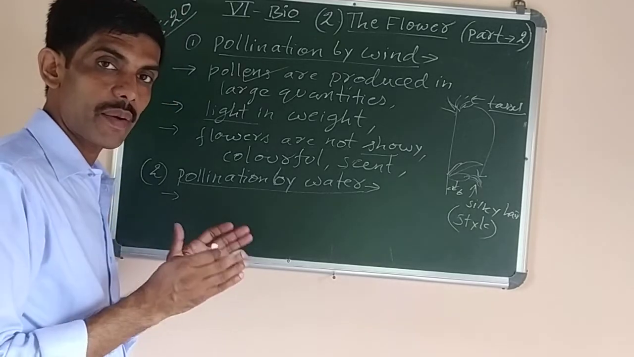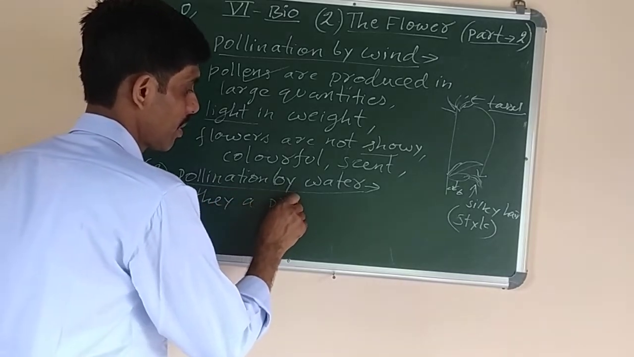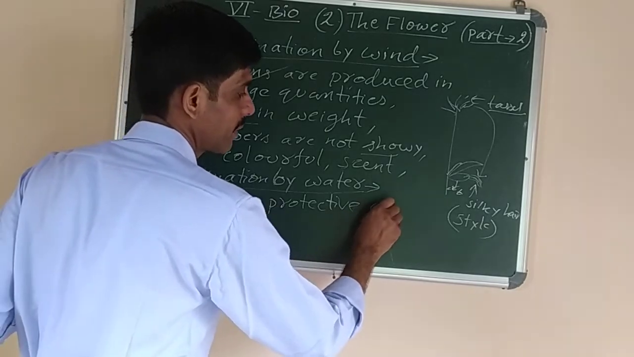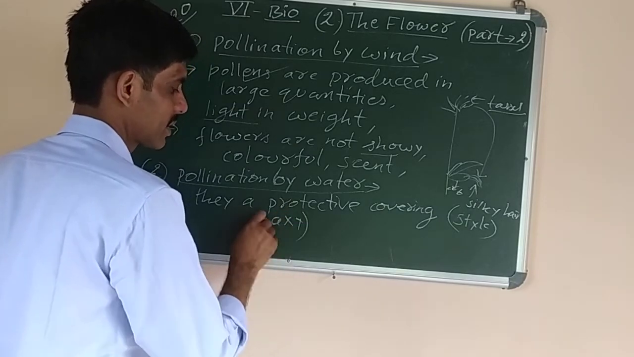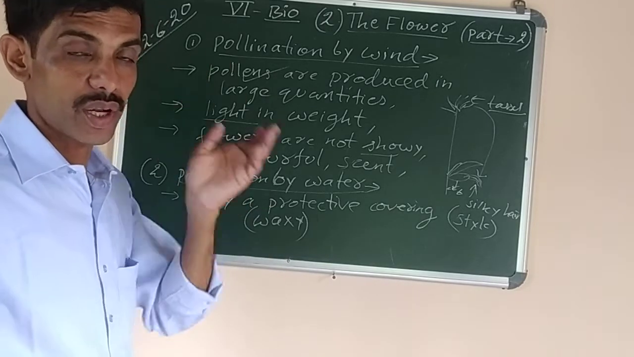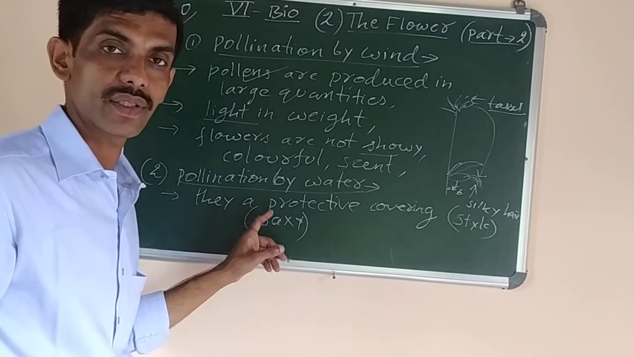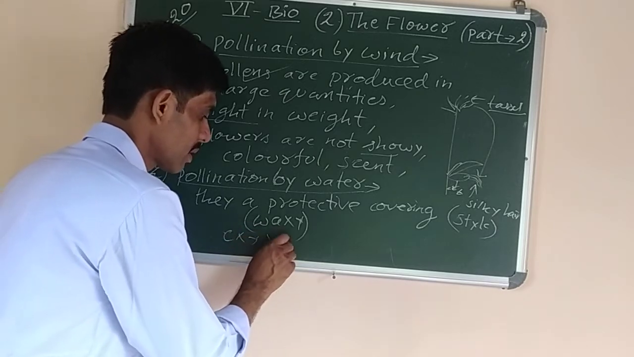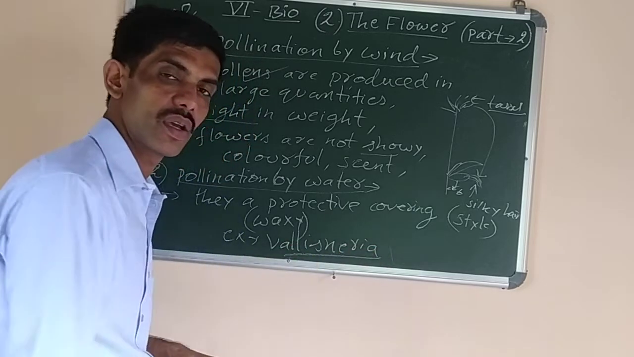And pollens, because they are present in water, have a protective waxy covering, made up of wax, so that they are not damaged by water. Because they are living in water, the pollens are also released in water, so that's why they have a protective covering which is made up of wax, called a waxy layer. An example is the Vallisneria plant and other aquatic plants in which pollination is done by water.